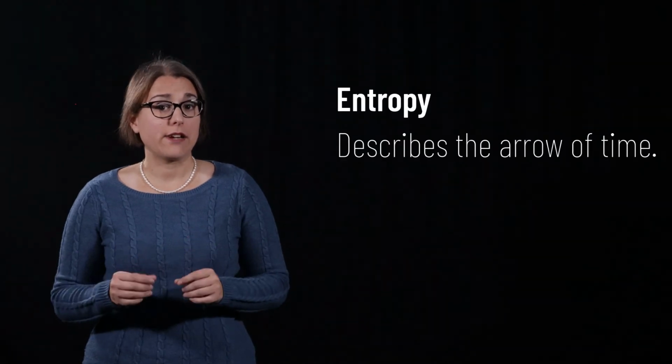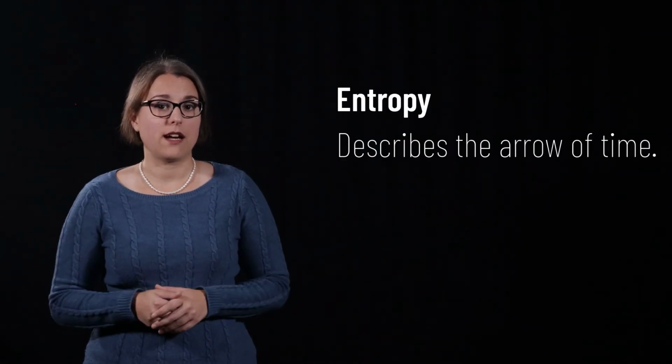This is one of the reasons why perpetual motion is impossible. There is no way to decrease entropy in one spot without increasing it more somewhere else. We truly cannot get something for nothing. We can consider entropy to describe the arrow of time.